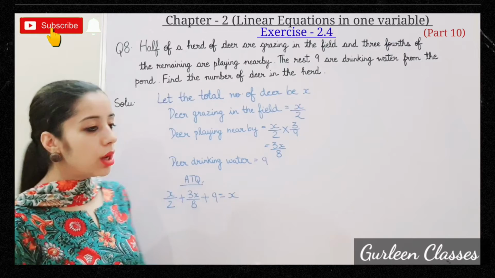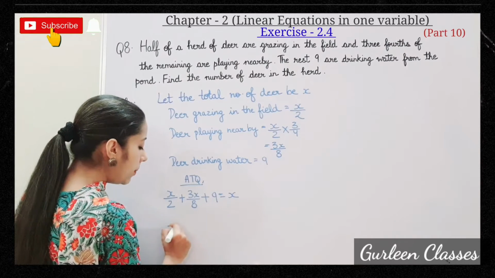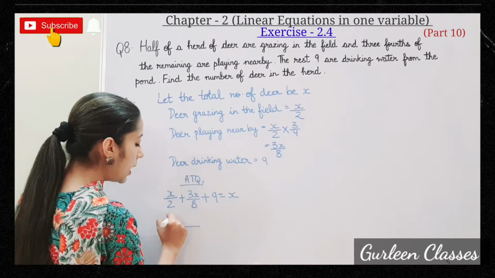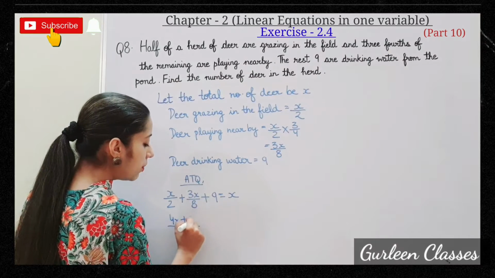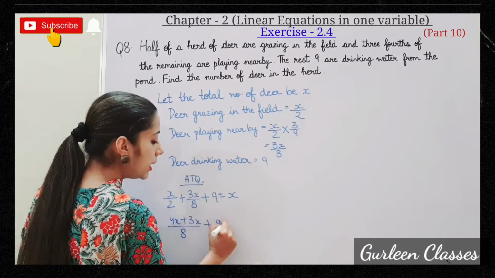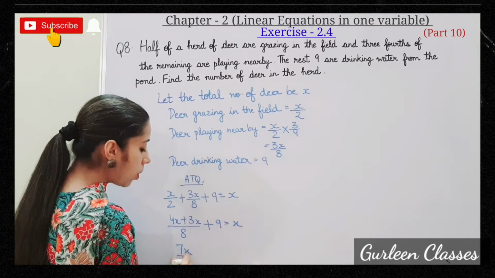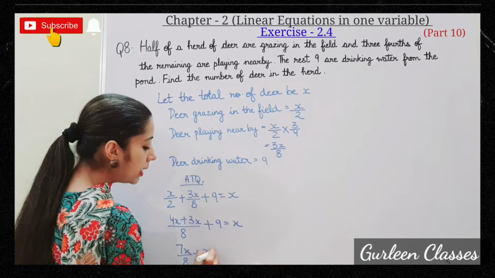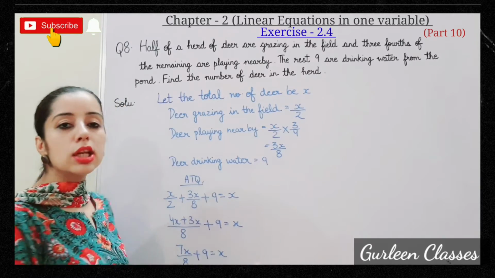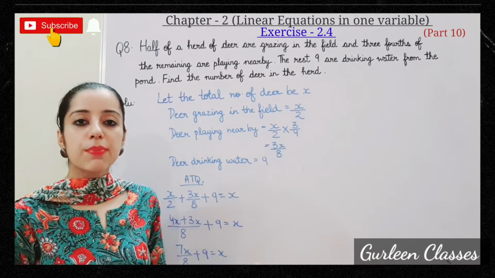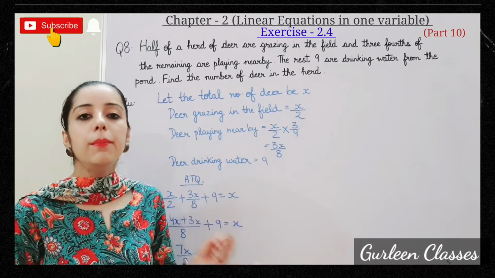So now let us solve. LCM of 2 and 8 will be 8. 2 4s are 8. 4X plus 3X plus 9 is equal to X. 4 plus 3, 7X upon 8 plus 9 is equal to X. So now we will transpose 7X upon 8 to the right. It will become minus.